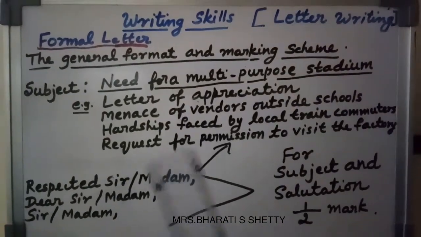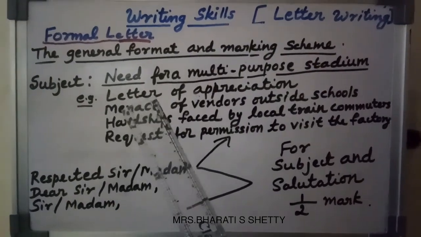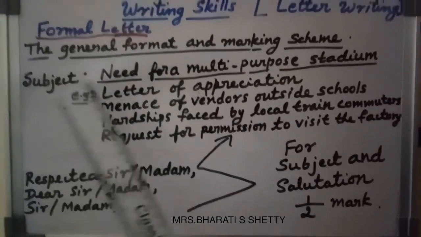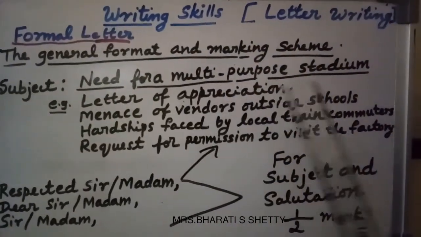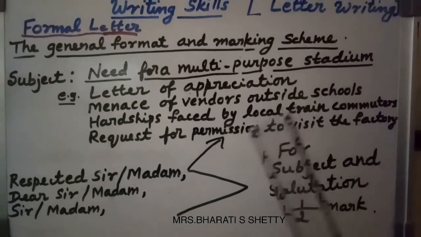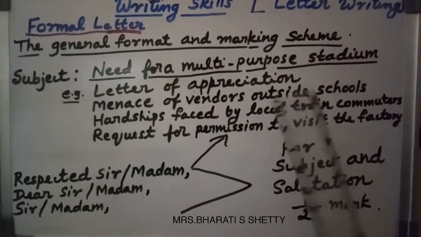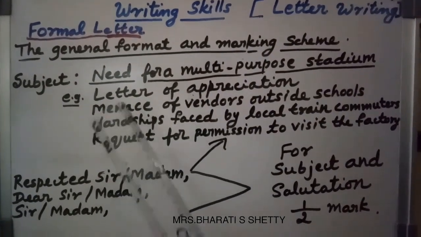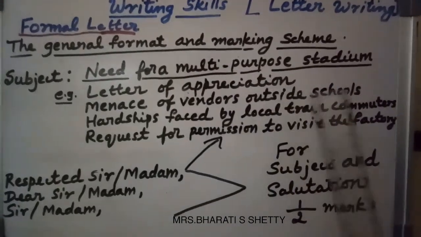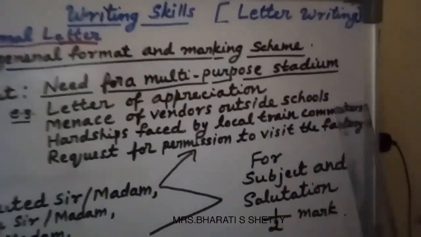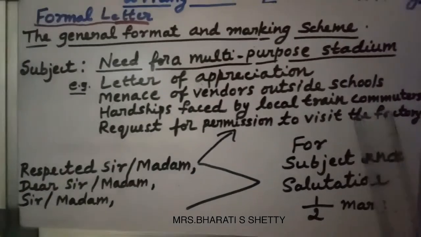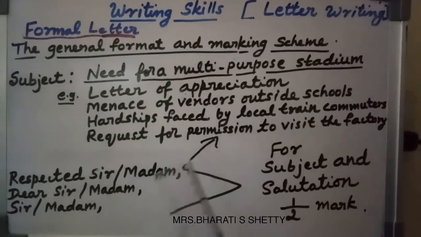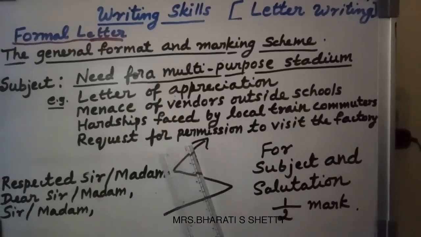The next format, subject. For example, need for a multi-purpose stadium, you have to underline that subject. You write subject, after that a colon, then you write the topic. Read the question paper and the topic properly, then you will get the subject. For example, see the examples given here: letter of appreciation, menace of vendors outside schools, hardships faced by local train commuters, request for permission to visit the factory. Any subject, you read the question, then you will get the subject.